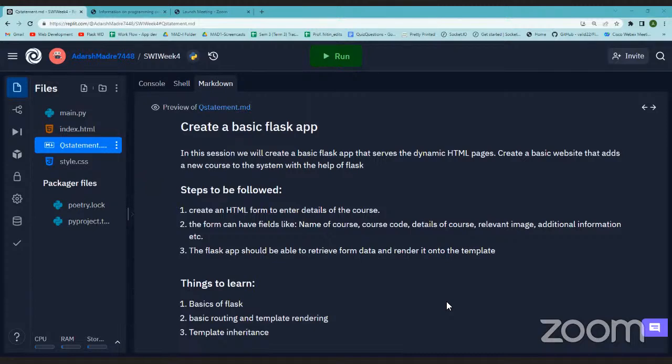Now, to get the concepts clear, we have certain screencasts, and the reason this instructor session is taken today on Tuesday is also to give some idea of how Flask works.